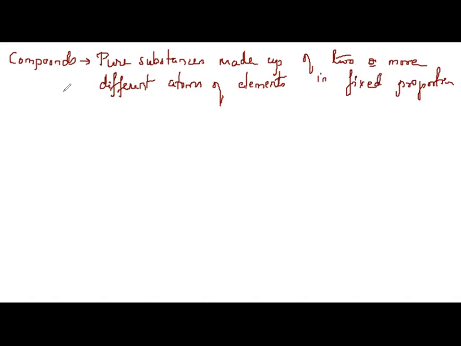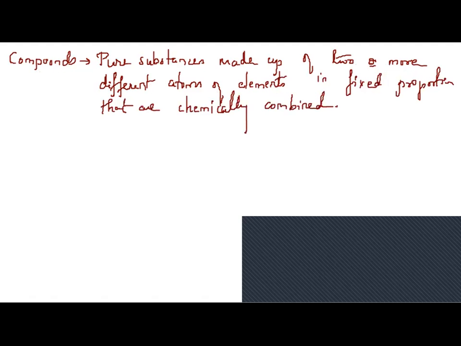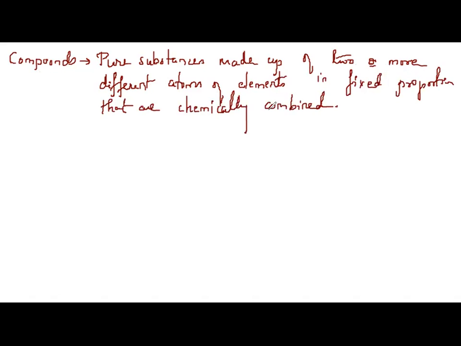So they are pure substances which are made up of two or more elements, and how are they combined? They are chemically combined. They are not physically mixed. They are chemically combined. Please do remember this term. So they are chemically bound together in a fixed proportion.